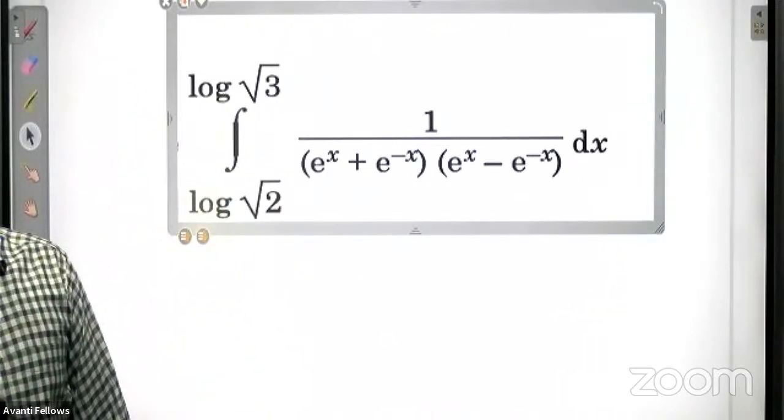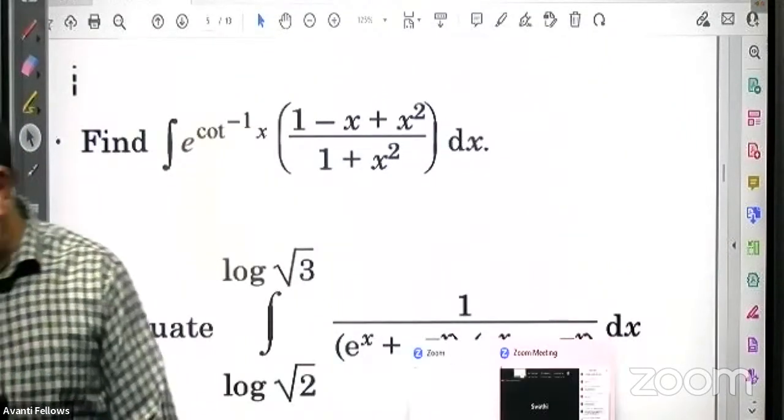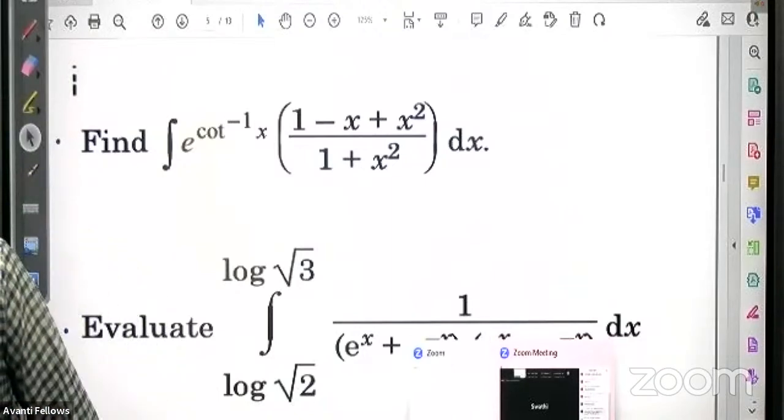If you have any idea, you can put it in the chat box. Think about it.